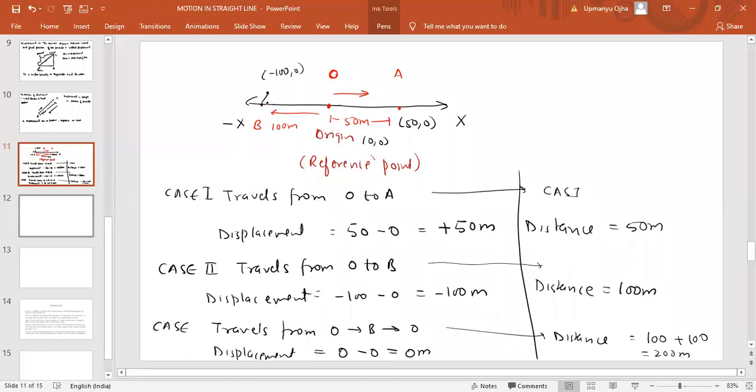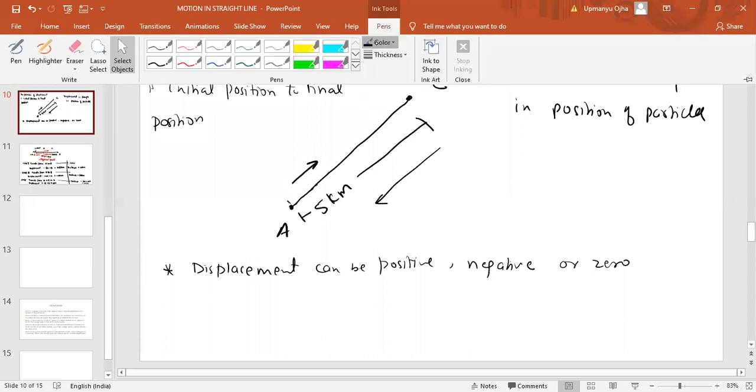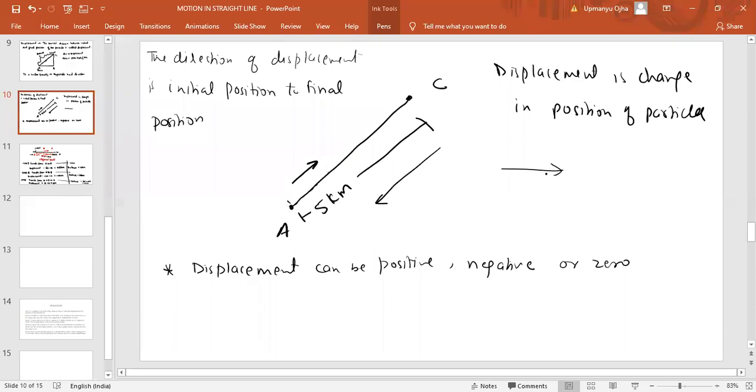Now I think you understand what displacement is. Displacement can be positive, it can be negative, it can be 0. Displacement is a vector quantity. The direction of displacement is always from initial position to final position. Whenever this type of arrow is there, the arrow shows the direction. This is the initial position of the particle, this is the final position. If the arrow is like this, the particle is moving from A to C. If the arrow is like this, the particle moves from C to A.